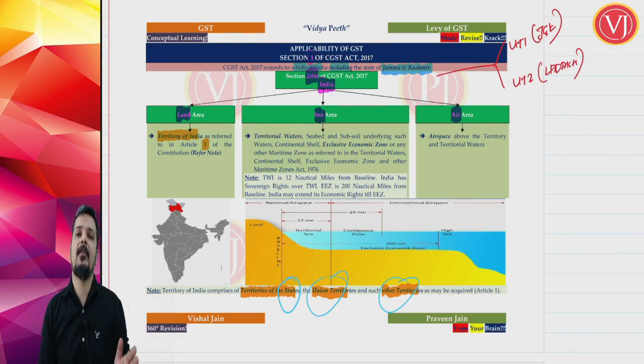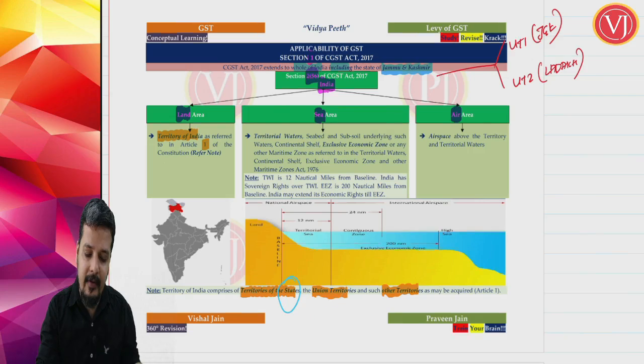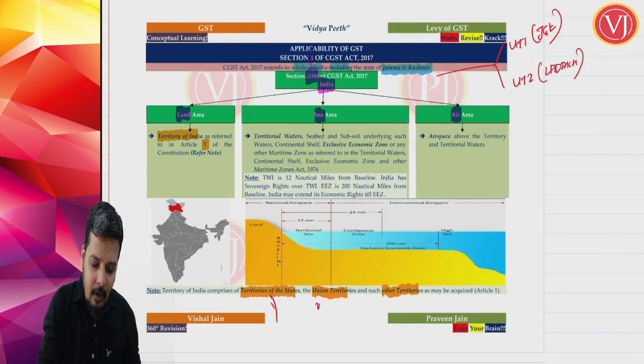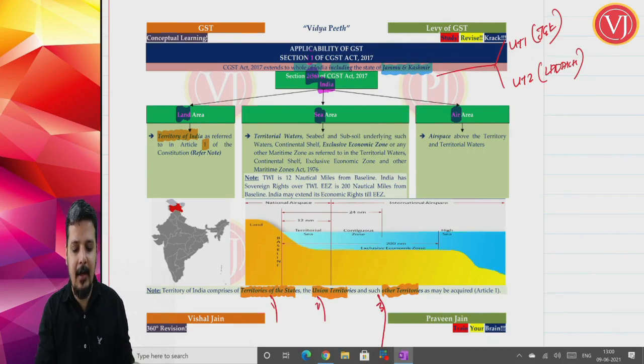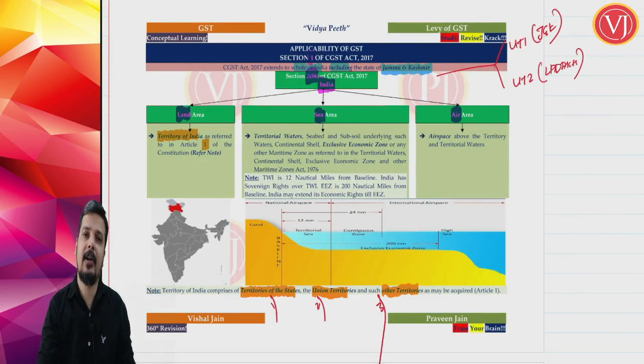So when you talk about the land area, it tells that the territory of India is as referred to in Article 1 of the Constitution. And friends, what does your Article 1 tell? Article 1 tells that it includes all the territories of states, which means states are included, union territories are included. Also, this third point is very, very important. What is this third point? This third point is telling that it will also include such other territories that may be acquired later on. That is not acquired now, but that may be acquired later on. So that will also be part of India. The territory of India even will include that. Right, that is the land area.